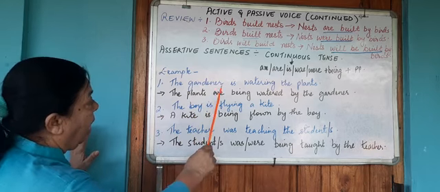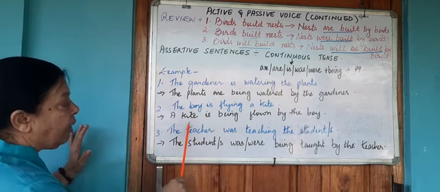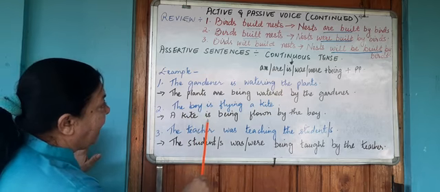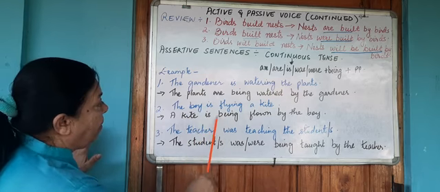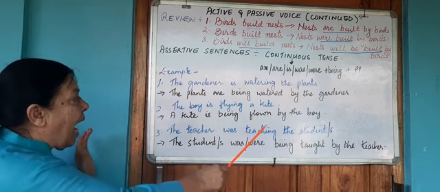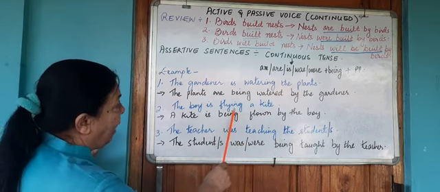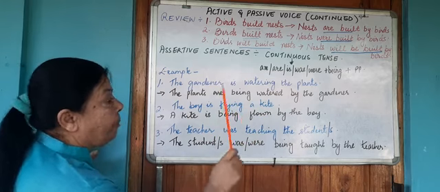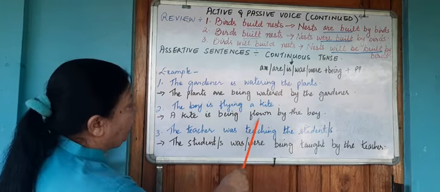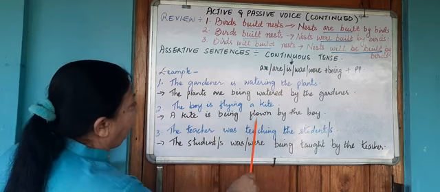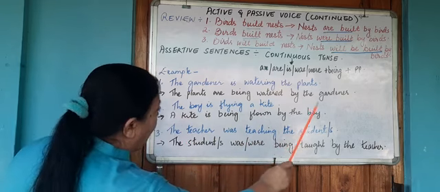The plants are. But a kite is singular, therefore when your subject is singular, you will choose is. Then you will use being and the past participle of flying. Now, fly in the simple past tense will be flew and the past participle will be flown. So a kite is being flown by the boy.